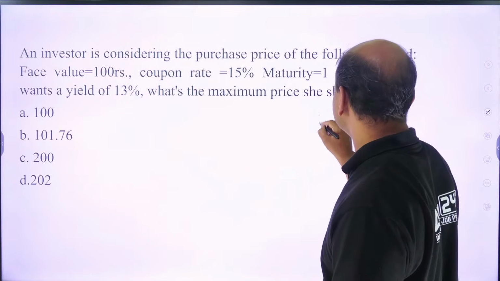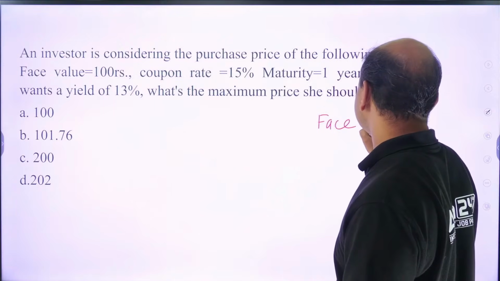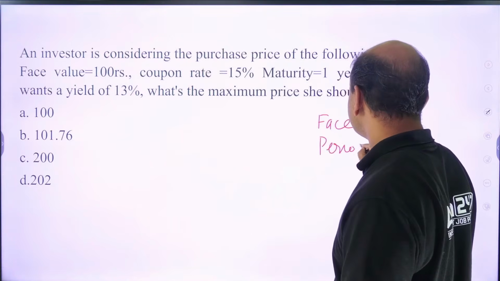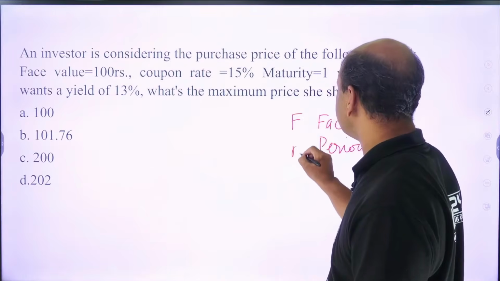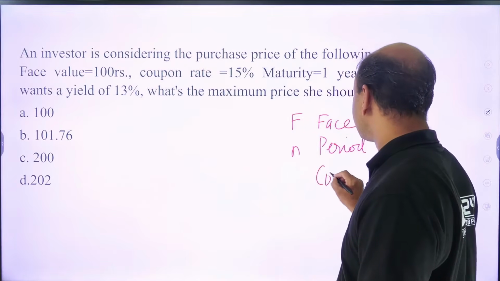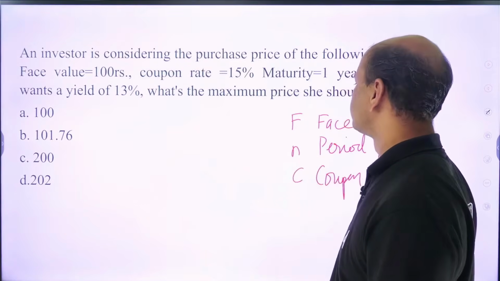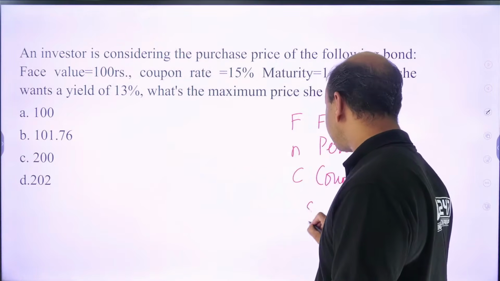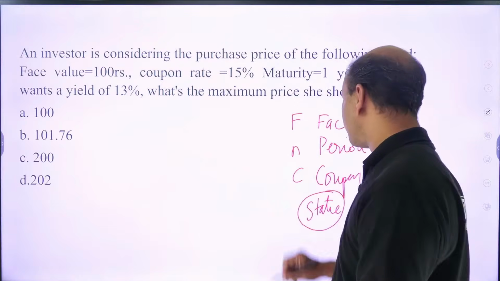One is face value, we call it par value also, face value F. Then we have period, we call it N. Then you have coupon, called C. All these 3 items are fixed, they are static, they don't change. They will never change for a bond.